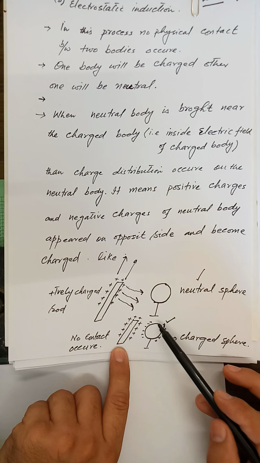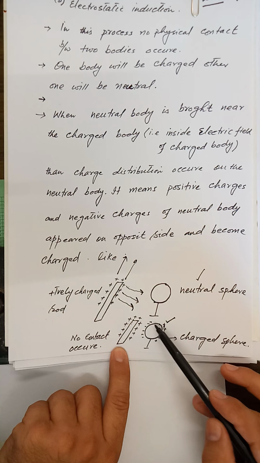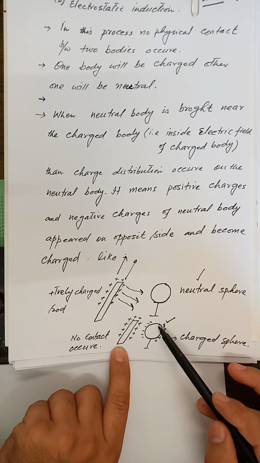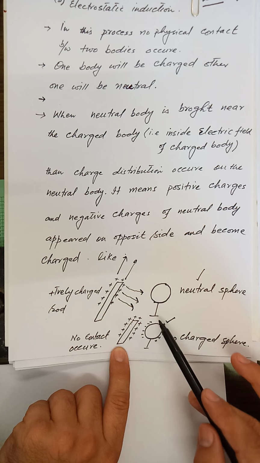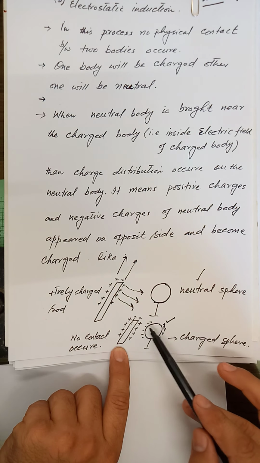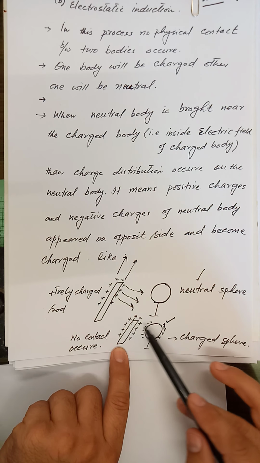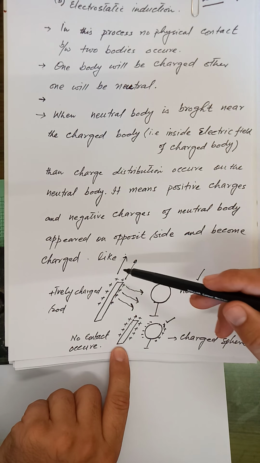Only the distribution of the charges will occur inside this neutral body. No loss or gain of electrons will occur here. The same charges will be separated on the opposite side because of this positively charged body. This is the second method, and this is called electrostatic induction.